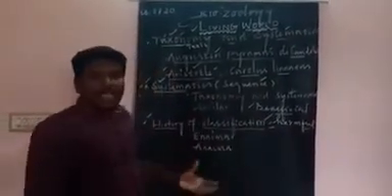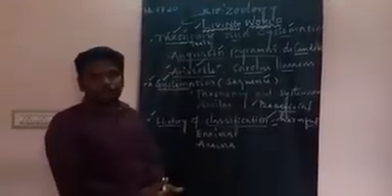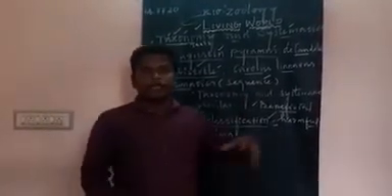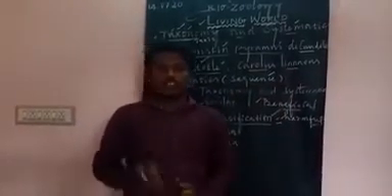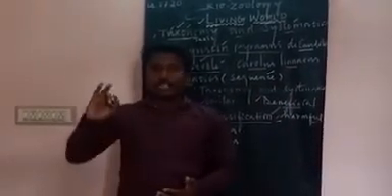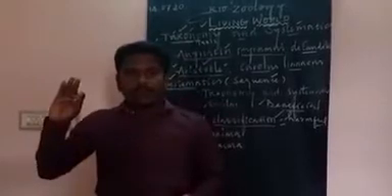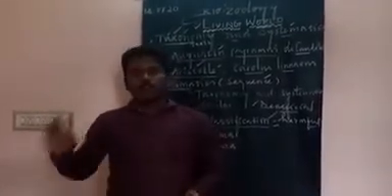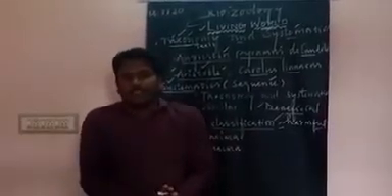Okay. Then ancient classification. They classified animals into five groups: domestic animals, wild animals, creeping, flying, and sea animals.